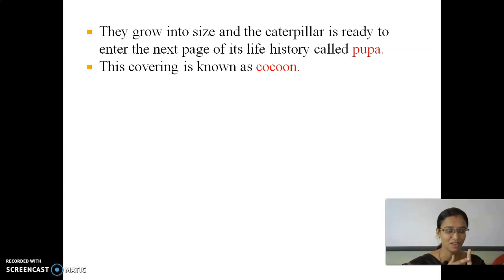The silk moth lays eggs. These eggs hatch, and they are called caterpillars or silkworms. These caterpillars start eating. After the process is completed, they start to eject the fibers from their mouth. With those fibers, they surround and close themselves.